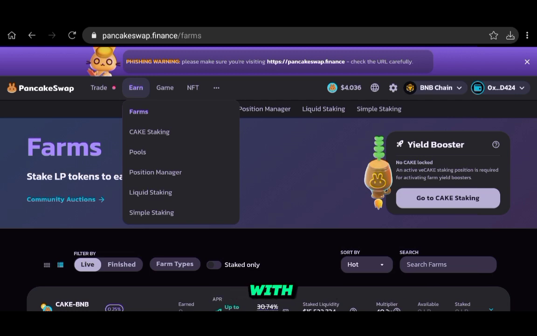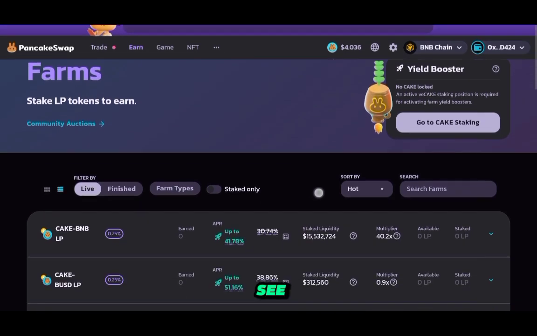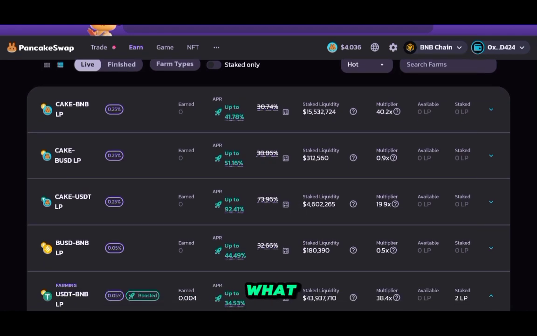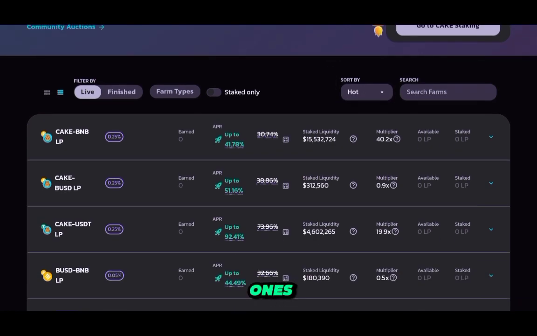So let's start with farms. You'll click the first tab and you'll be prompted to see the screen that I'm already looking at. Here what you can take a look at is there will be several farms. I sorted these by hot, so it will give the ones that have more volume and more TVL. Those will be the more solid.